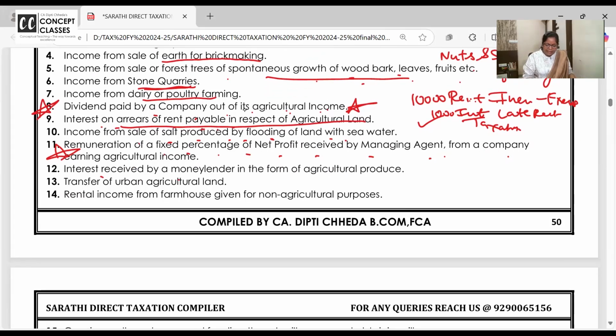Interest received by a money lender in the form of agricultural produce. This is exactly the example. Listen, I don't know what those people are called in Hindi, but there are people who give loans to the farmers.